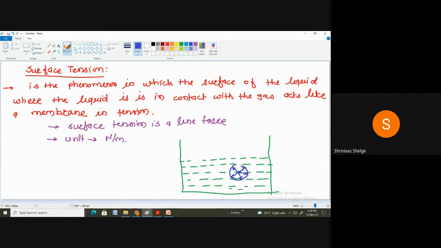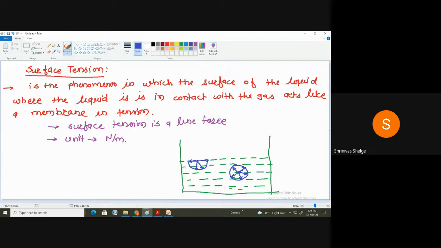Correct? But when we observe the particle at the surface, it will be attracted in all these directions, in which we have shown in blue color, attracted due to what? The cohesive forces. Here you will observe the cohesive forces. But on the upper side of the surface, gas is there, so there are some adhesive forces, and remember that in this case cohesive forces are much greater than what?